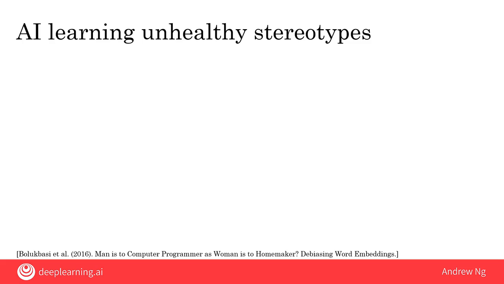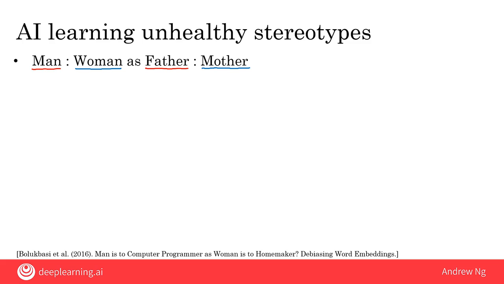By having an AI read text on the internet, it can learn about words, and you can ask it to reason about analogies. So you can quiz the AI system. Now that you've read all this text on the internet, in the analogy man is to woman, as father is to what? So the AI will output the word mother, which reflects the way these words are typically used on the internet.